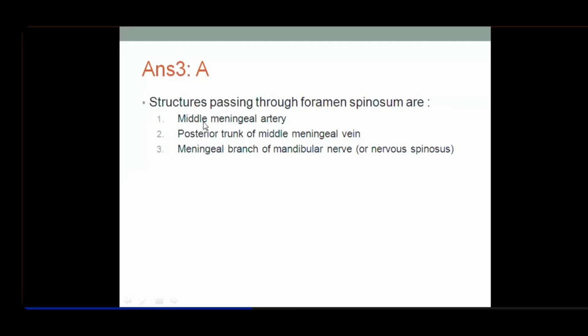So one thing is the middle meningeal artery that passes through foramen spinosum. The others are the posterior trunk of the middle meningeal vein and the meningeal branch of the mandibular nerve. That's called nervus spinosus. That's how the nerve supply of dura is. These nerves, when they emerge out, soon give their meningeal branches back. That's what is happening in the hypoglossal nerve also, and you've seen this in the case of the mandibular nerve. The mandibular nerve goes through foramen ovale, and it gives its meningeal branch back into the middle cranial fossa through the foramen spinosum. That is called nervus spinosus.